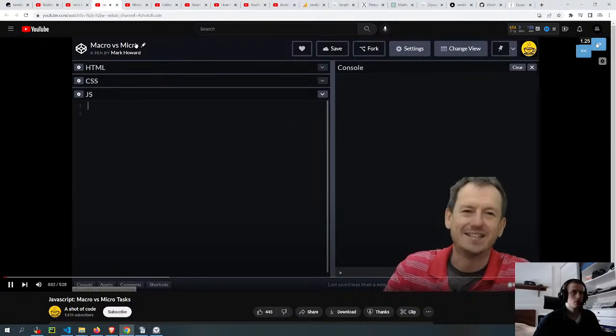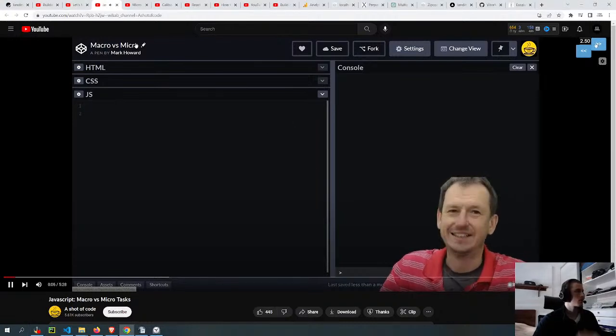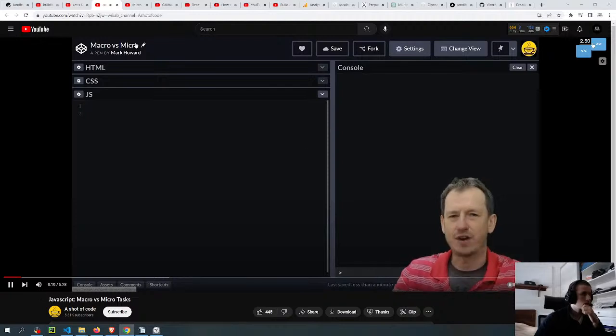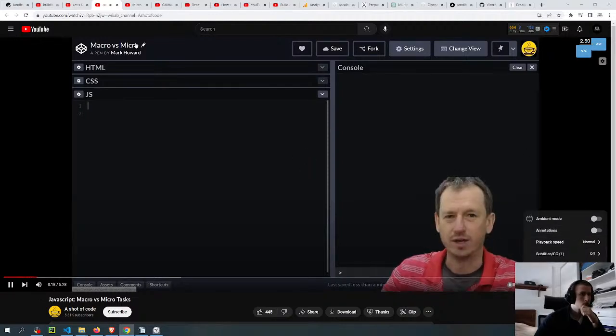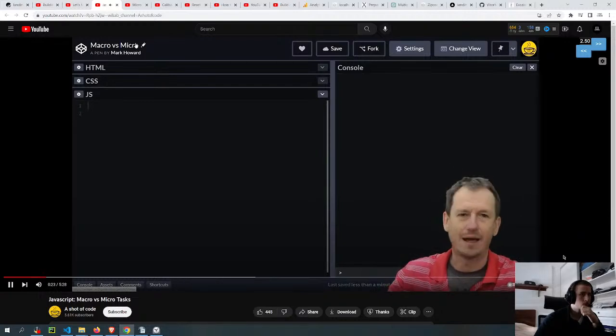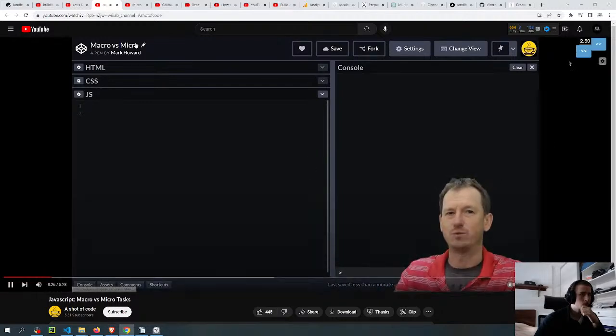Shot of code. Today we're going to talk about macro and micro tasks. Now a micro task is one that will complete straight away after your code block completes. So these are asynchronous tasks basically, and how and when they're handled. So when your code completes, a micro task will complete without the browser getting a chance to jump in and do any of the things that it would like to do, like refresh the page.